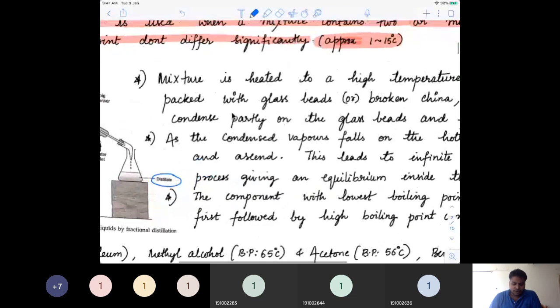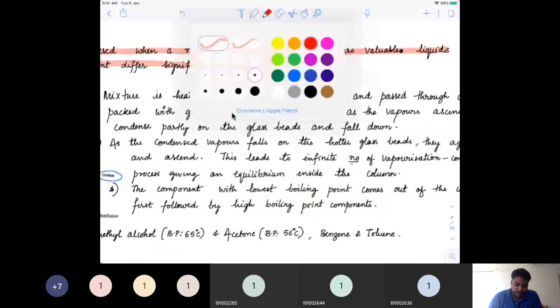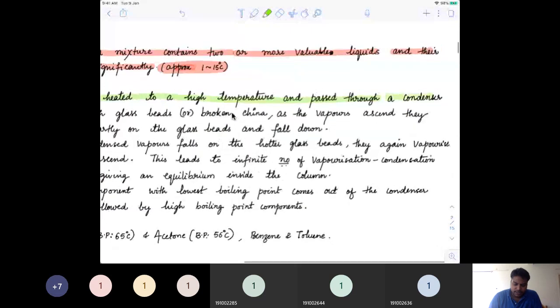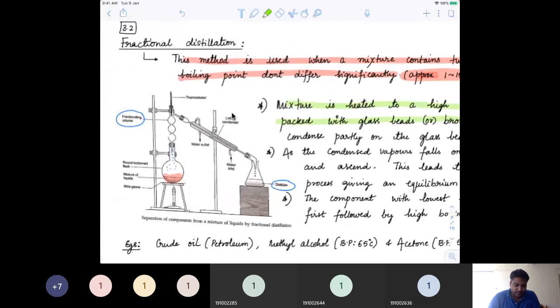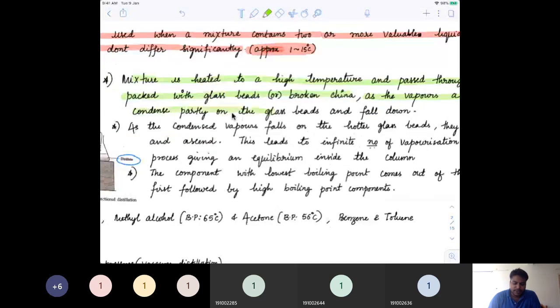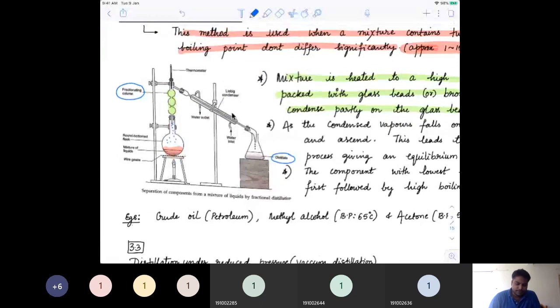Normally this mixture is heated to a high temperature and passed through a column packed with glass beads or broken china. Usually we pack this entire thing with glass beads or broken china, basically mica and different types of stones which you add. As the vapors ascend, they condense partly on the glass beads and fall down.